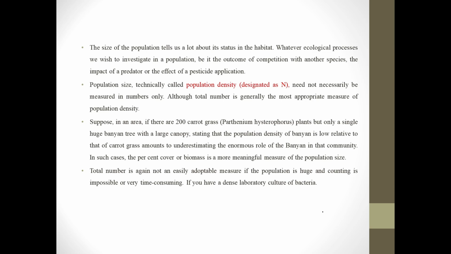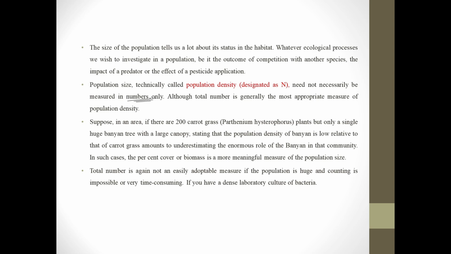It is not necessarily that we can measure the population density in case of numbers only. Although we can say that total number is generally the most appropriate measure of the population density.